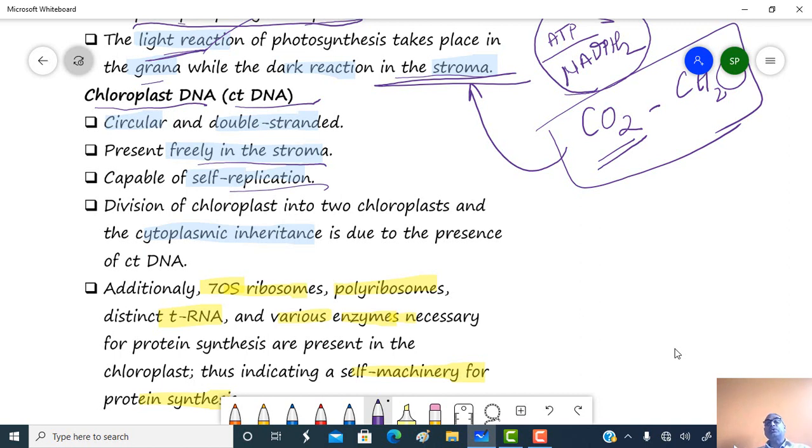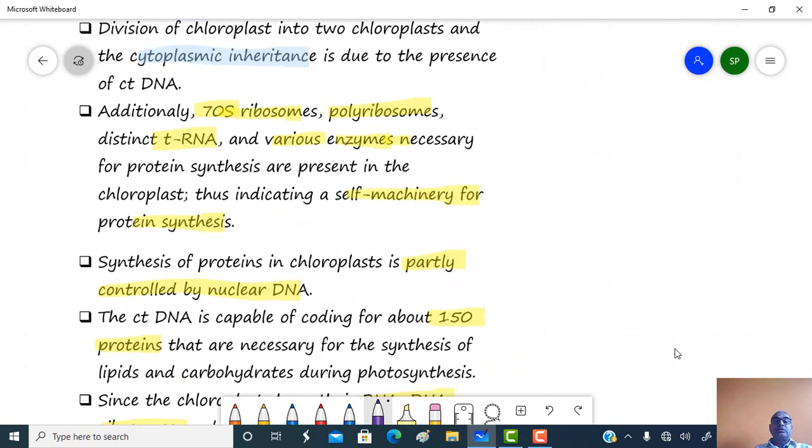Division of chloroplast into two chloroplasts. Of course, cytoplasmic inheritance is due to the presence of chloroplast DNA. Additionally, the chloroplast contains 70S type ribosomes, polyribosomes. Polyribosomes are nothing but a group of ribosomes which are attached by means of messenger RNA, distinct tRNA. Various kinds of enzymes necessary for protein synthesis are present in the chloroplast, and thus chloroplast is a self machinery for protein synthesis.